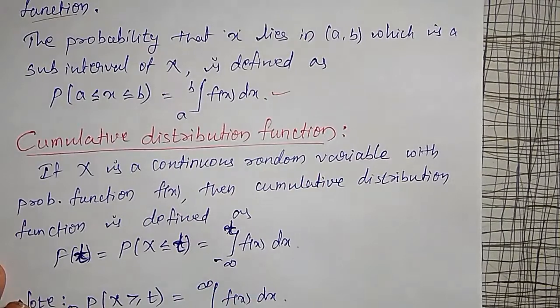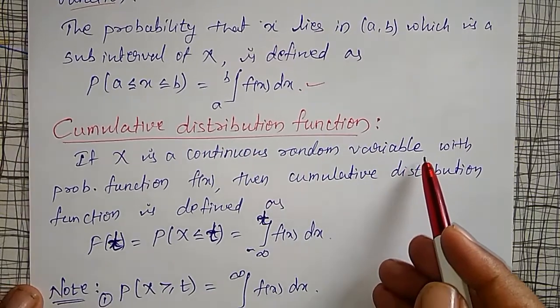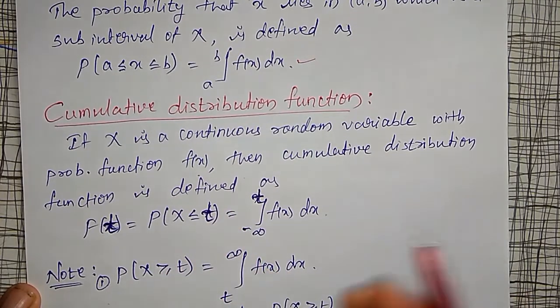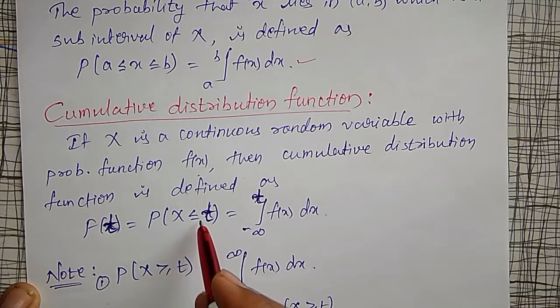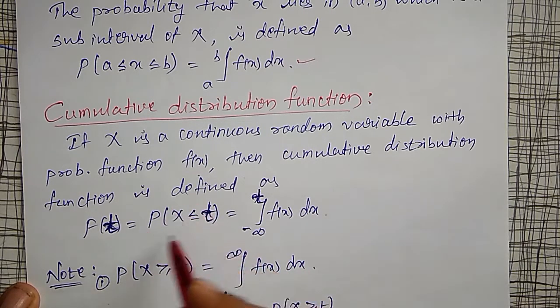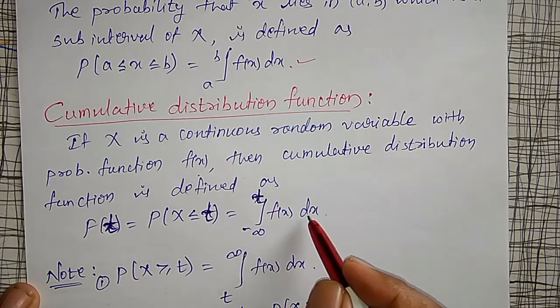Now, the cumulative distribution function. If x is a continuous random variable with probability function f of x, then the cumulative distribution function F of t is equal to P of X less than or equal to t, given by the integration from minus infinity to t of f of x dx.